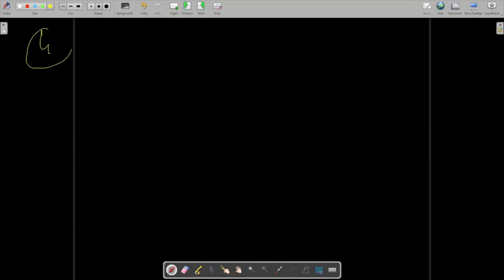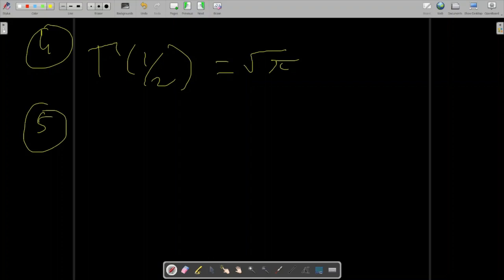So the fourth property was that this was equal to root pi. I already told you, mug up these results. These are very important results. Now the fifth property is gamma 3 by 2, which is equal to the integral from 0 to infinity.